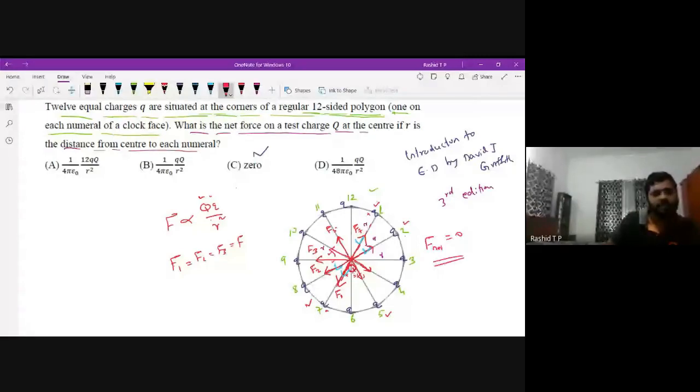You can expect a question like this also. Charges placed on a square. Here, a minus 2Q charge is here, a 5Q charge is here, here another minus 2Q charge, and here a 5Q charge. Then a 1Q charge is kept here. What is the net force on this charge Q?